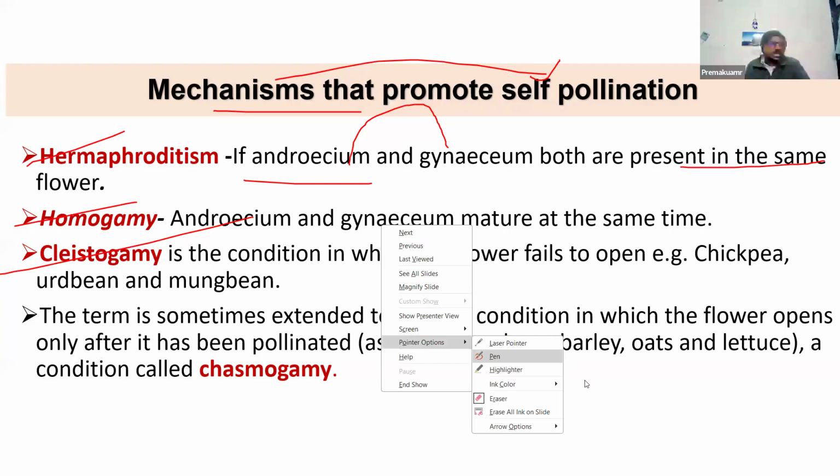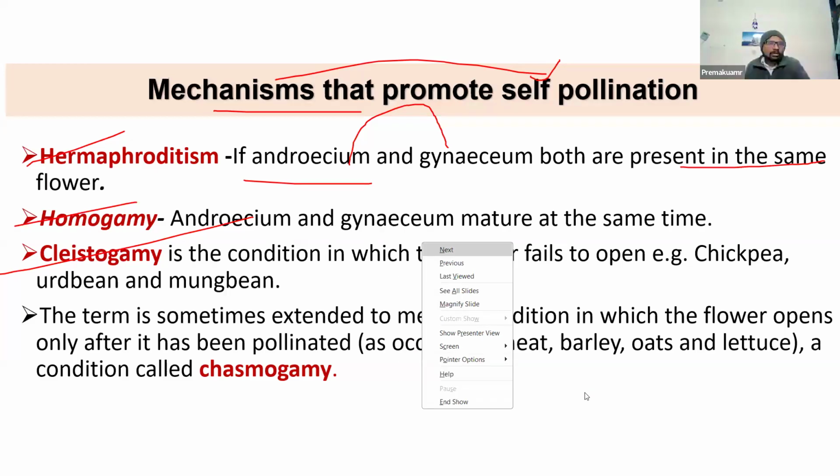Another important mechanism that promotes self-pollination is cleistogamy. Even though it is basic, many times these are definition-based questions. One of homogamy, cleistogamy or hermaphroditism will definitely come in the ASRB exam. Examples are chickpea, wood bean, mung bean.